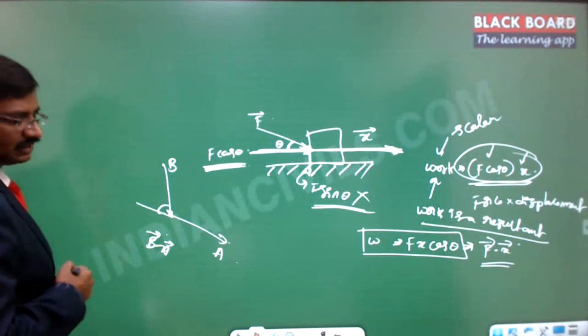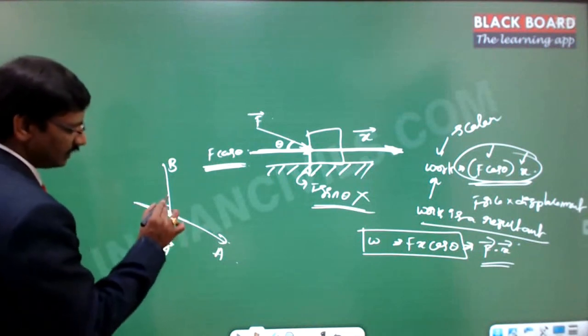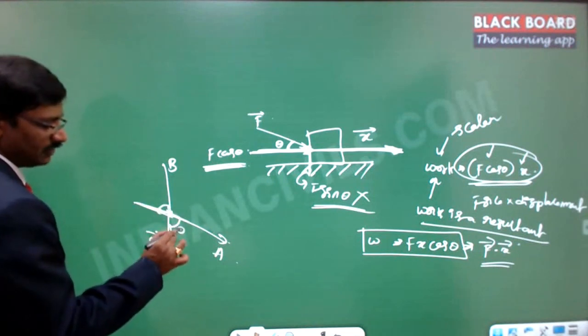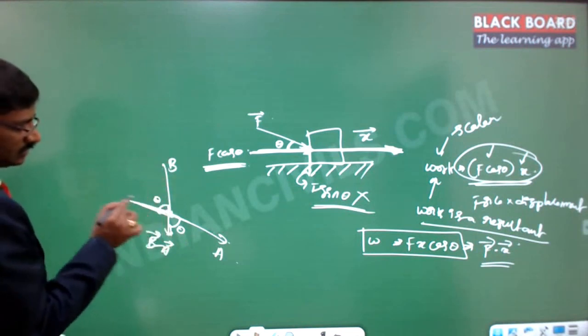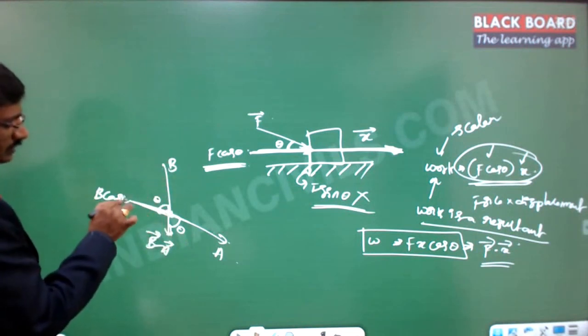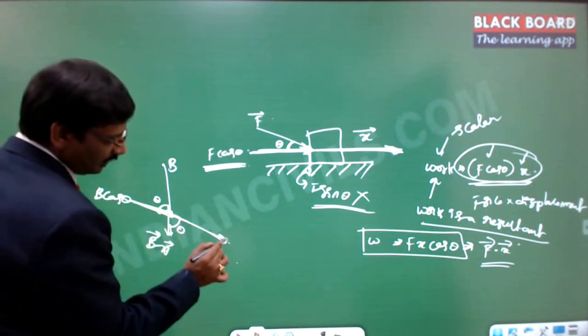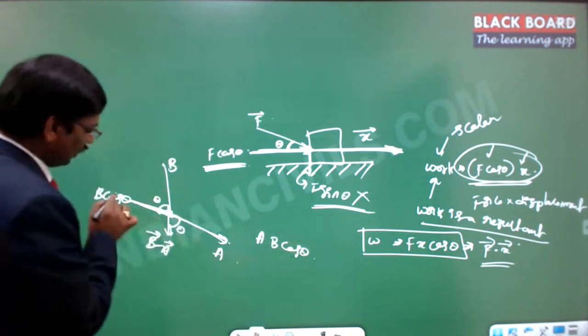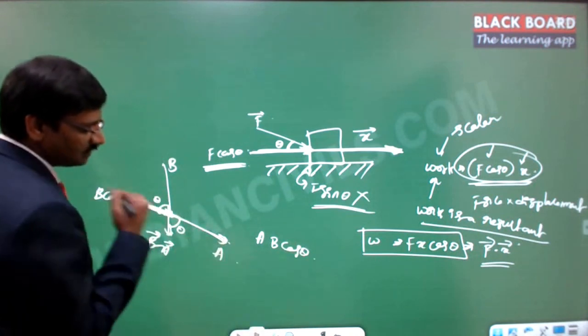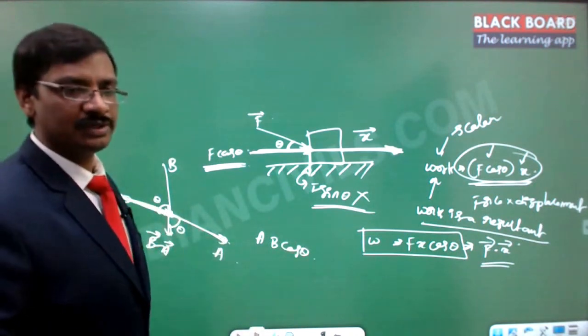This is the angle theta, and this is the direction and this is the direction. Now B cos theta is along the A direction. So A multiplied by B cos theta. If you notice, B cos theta is in this direction, A is in this direction. Hence there is no need to specify the direction at all.